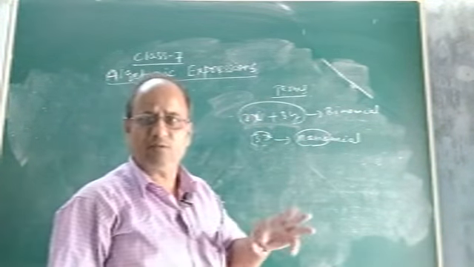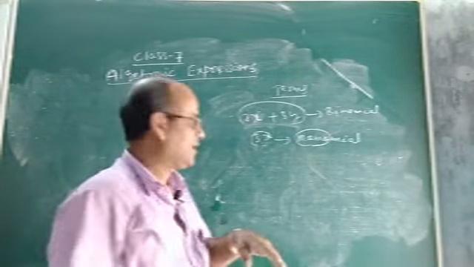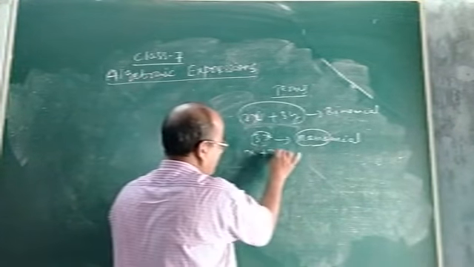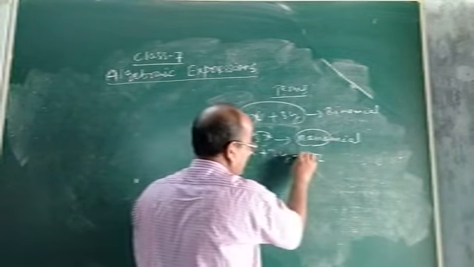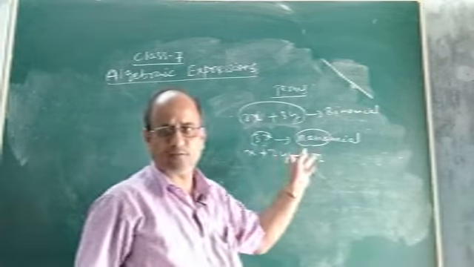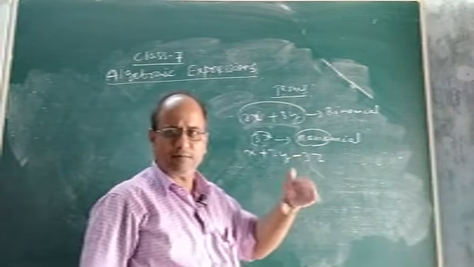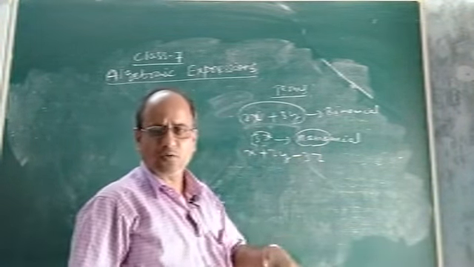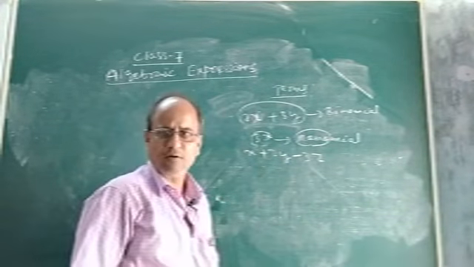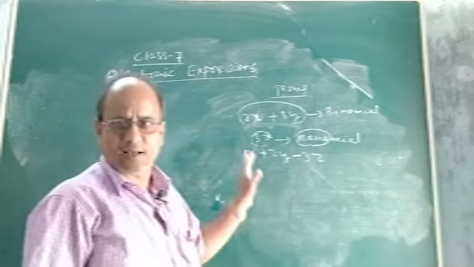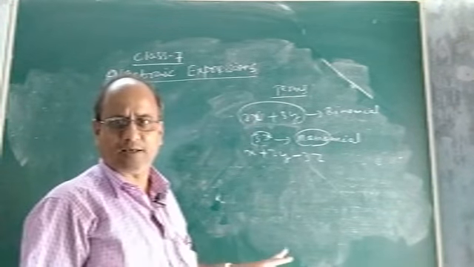If there are three terms, we call it a trinomial, like x plus 2y minus 3z. See, this algebraic expression contains three terms, so we call it a trinomial. Similarly, if there are four terms, we call it a quadrinomial, like this. Okay, so these are the names, these are types of algebraic expression.